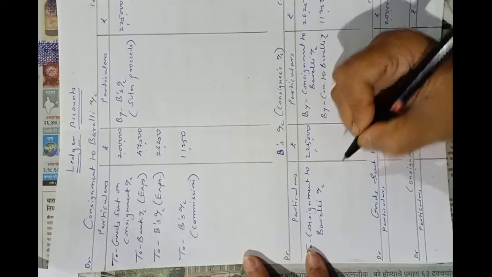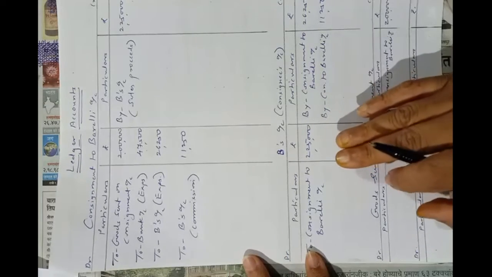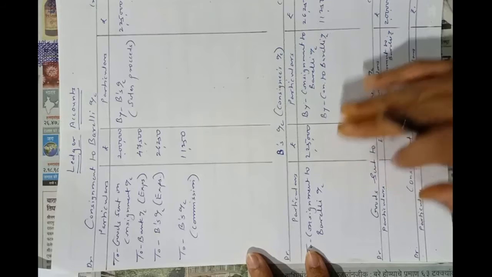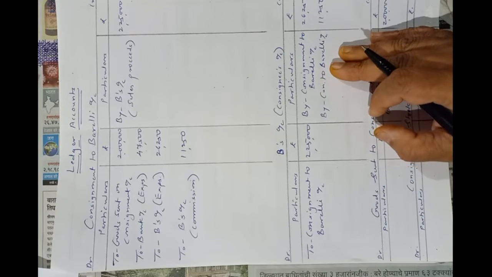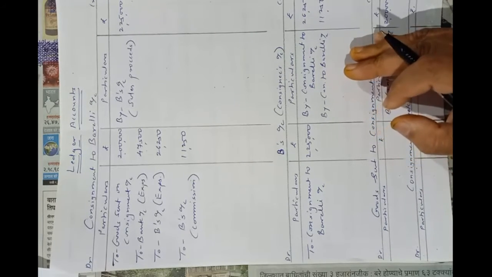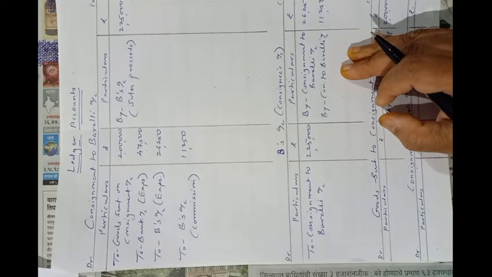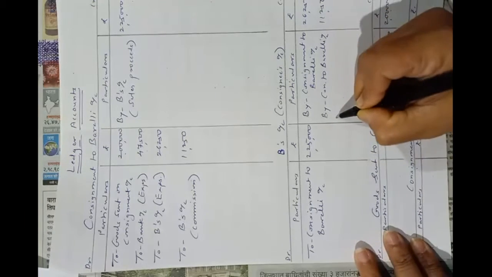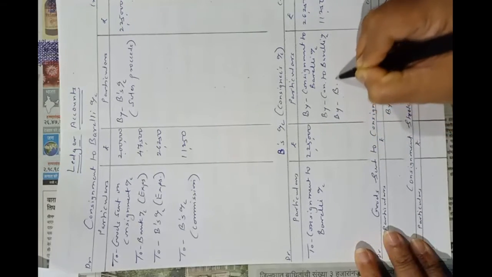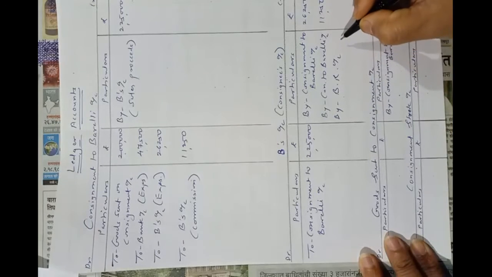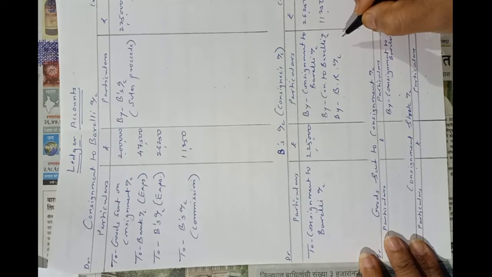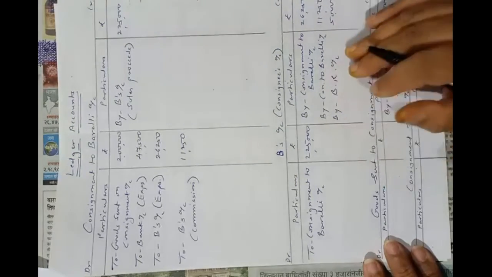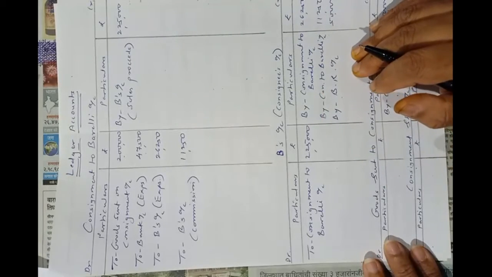Now this amount is of sales proceeds. One entry of bill accepted, B/R account debit to B's account. So here by B/R account, bill accepted by Mr. B, rupees 50,000. Okay. In this way we have to prepare B's account.